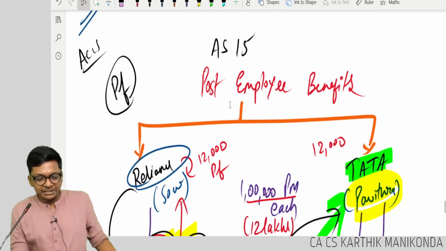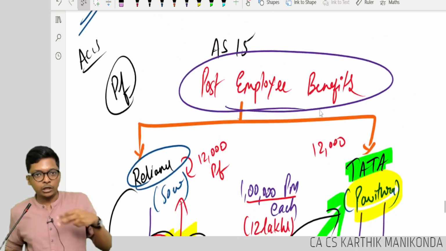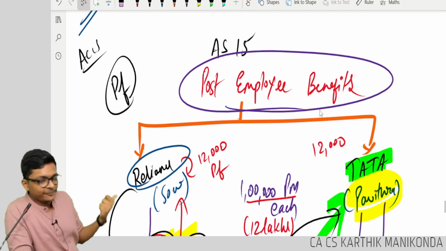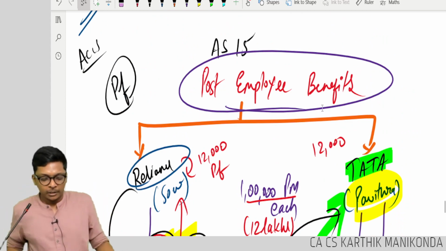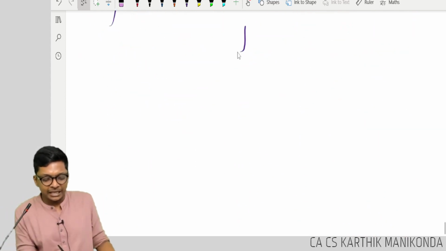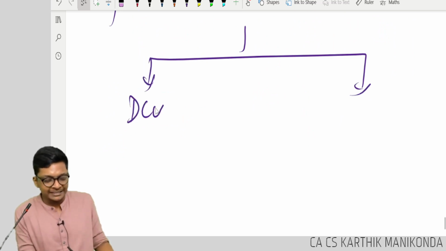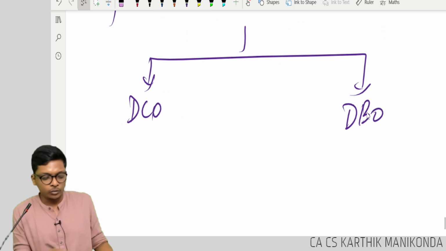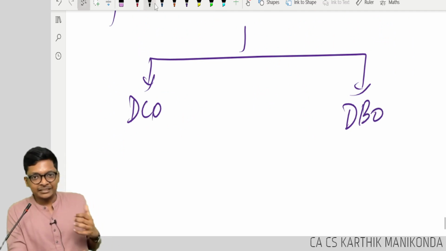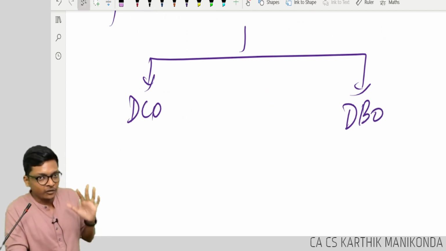So post-employee benefits are the same for gratuity, the same for PF, everything. Post-employee benefits are now classified into two. One is called DCP, one is called DBP. If the standard is complex, it's because of what we are going to discuss now.